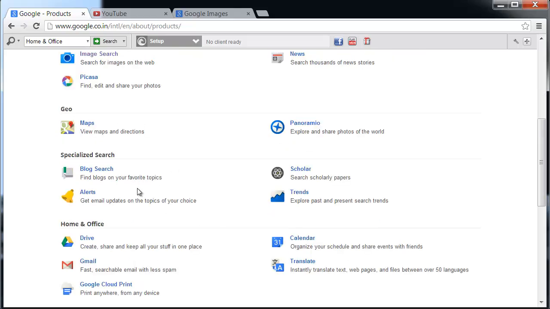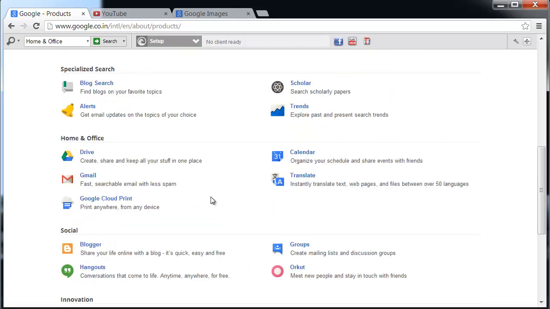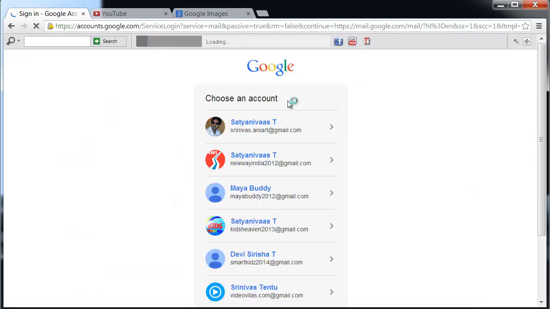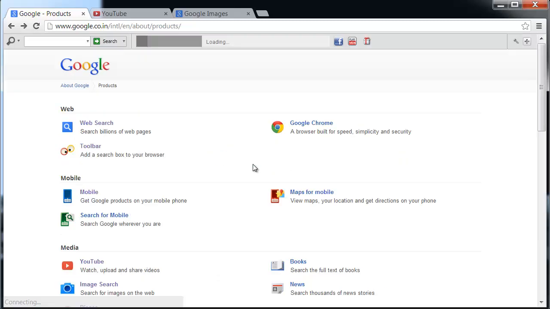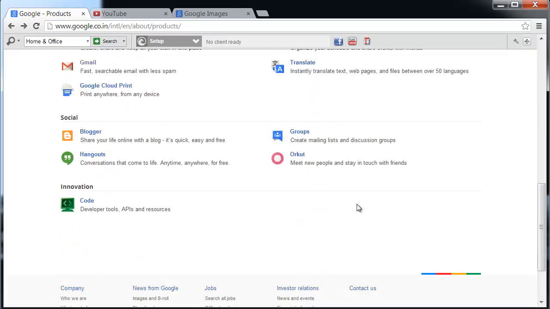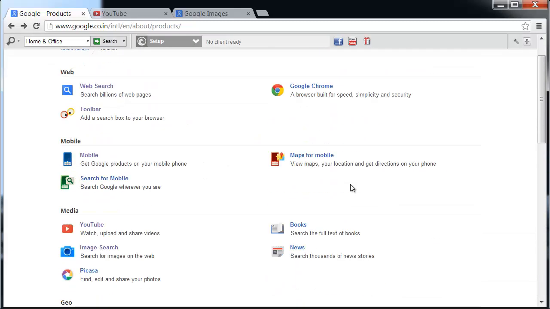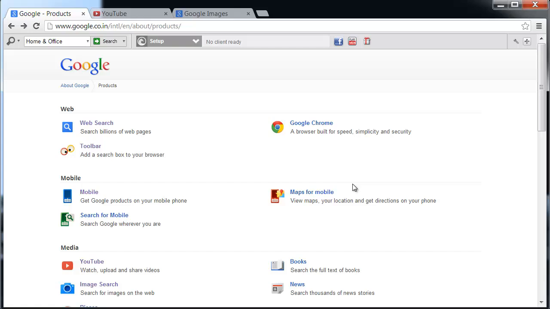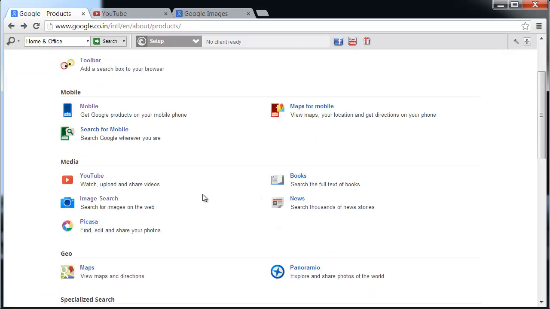Like this, it takes you to Gmail, and now you can open Gmail. So these are the list of Google Apps. In the next videos we will see an overview of all those things in detail. Thank you so much.